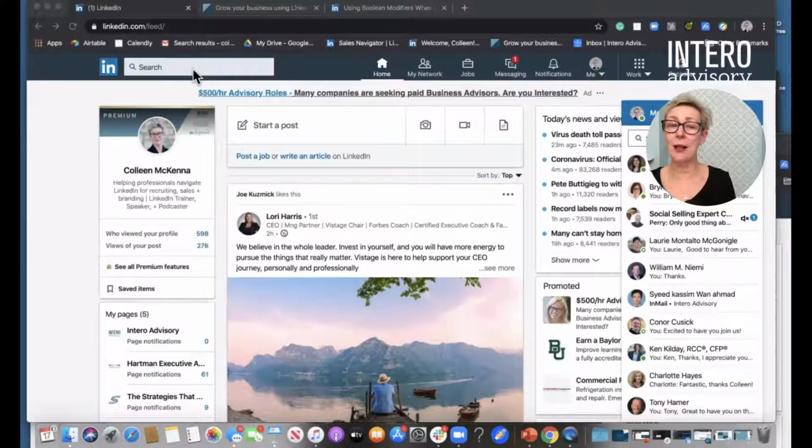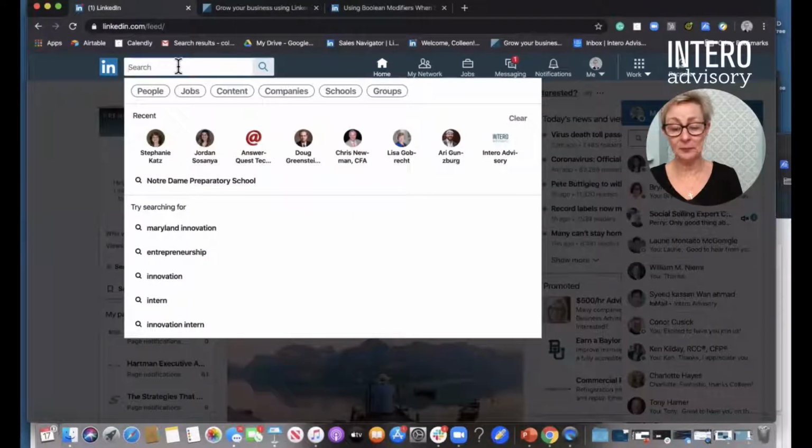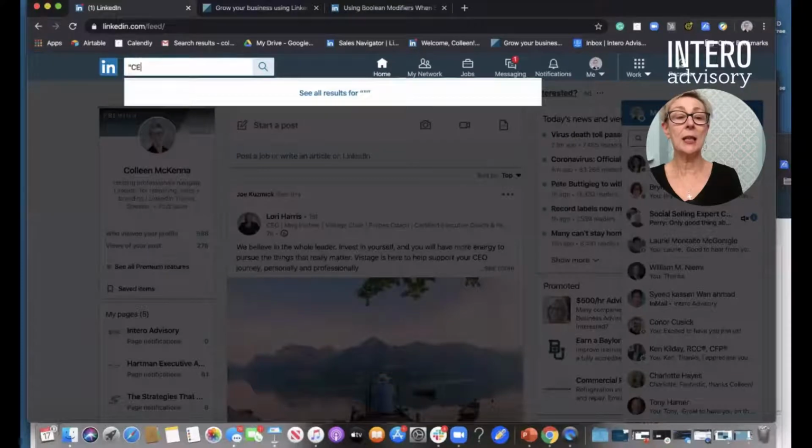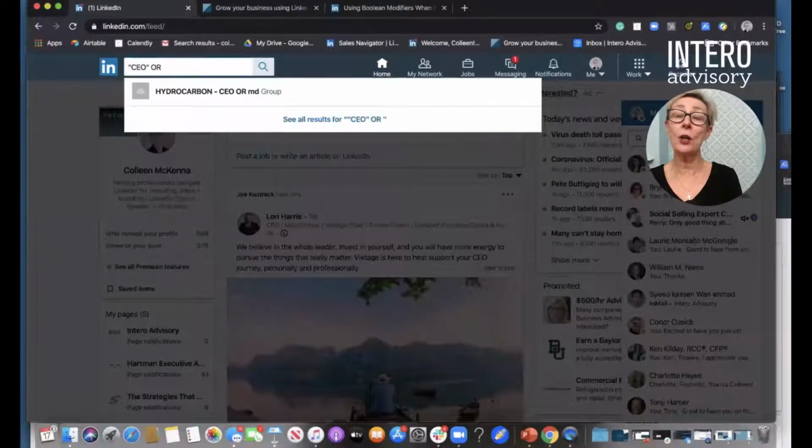So the Boolean modifiers that you can use that can really help you create a strong and succinct search include the word or, the word and, the word not, quotation marks, and parentheses. So those 5 Boolean modifiers will help you advance your search quite quickly. So for example, if I come in at the top and I simply put in CEO or, the word or, the word and, the word not must always be capitalized. If I take this to lowercase, the word or will not work in the same way.